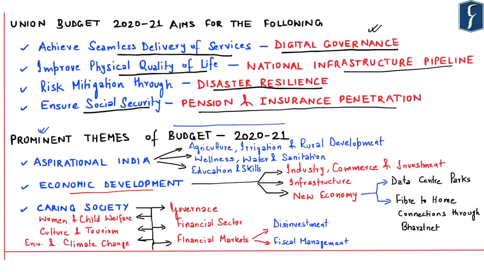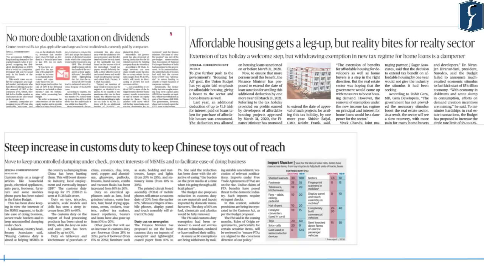So after understanding the aims of the budget as well as the prominent themes of the budget, let us go through the various articles which have appeared in the news with respect to Union Budget 2021. On page number 2, we see three important news items appearing: no more double taxation on dividends, affordable housing gets a leg up, and a steep increase in custom duty to keep Chinese toys out of reach. Let's understand the highlights of these three articles appearing on page number 2.